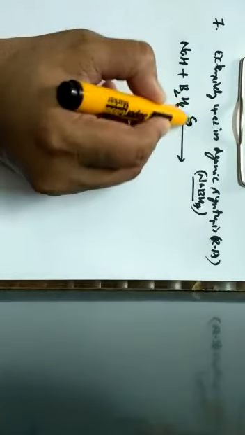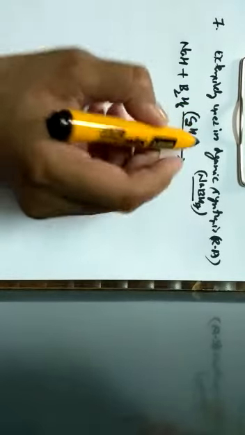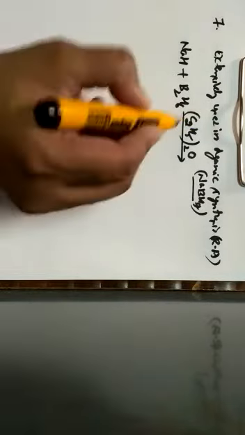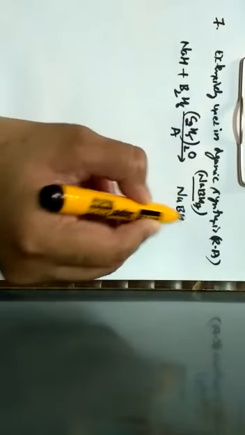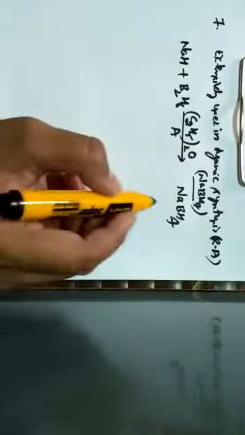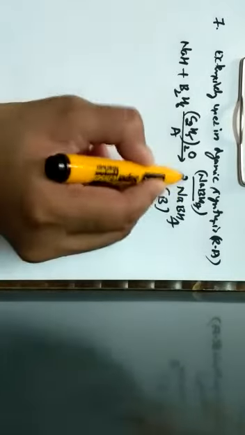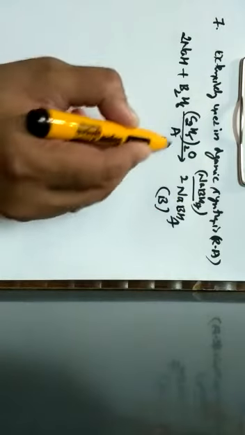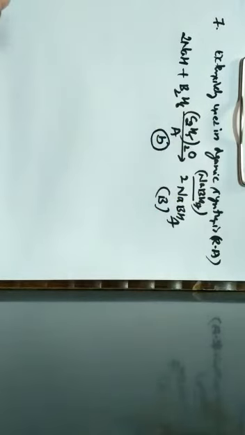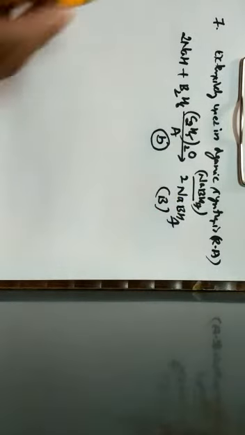So here the reaction takes place in the presence of diethyl ether. So this is (C2H5)2O, which means it is diethyl ether. So this is compound A, which upon reaction gives rise to sodium borohydride, which is nothing but compound B. Hence the correct option for the given question is option B, which is nothing but diethyl ether and sodium borohydride.